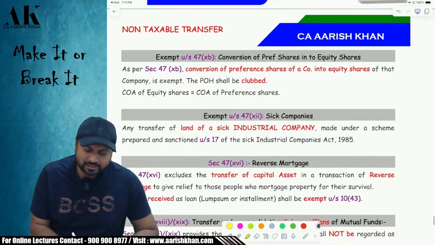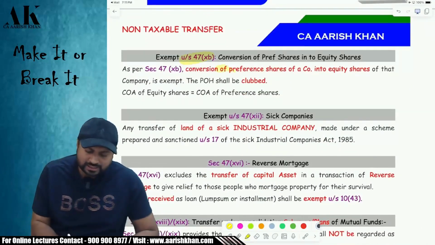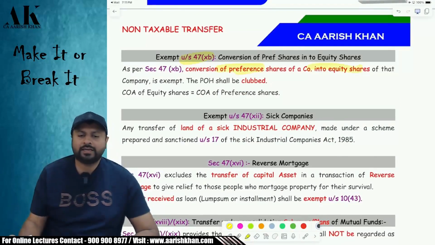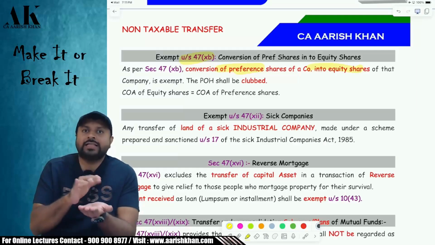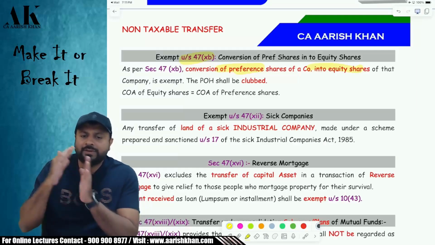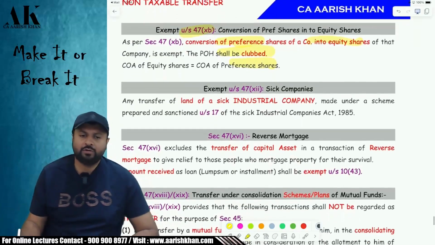The same is the case under section 47(10)(b). When you convert preference shares into equity shares, this is exempt under income tax law. No capital gains under section 47(10)(b). But at the same time, when you later sell the equity shares, the cost of the equity shares will become the cost of the preference shares. Period of holding will be clubbed. Is it clear, all of you? I hope it is clear to all of you.